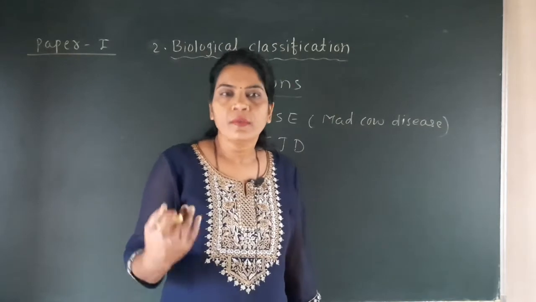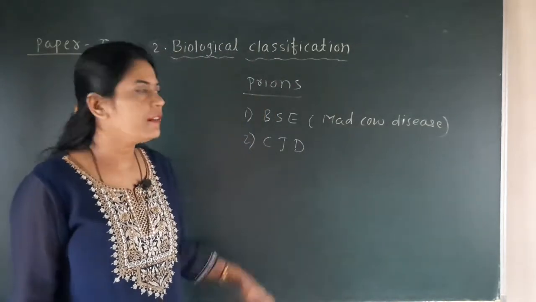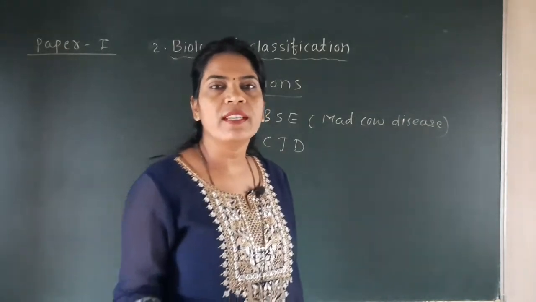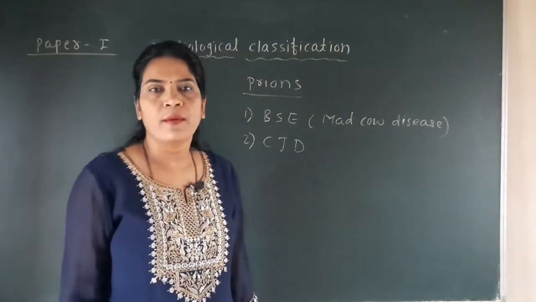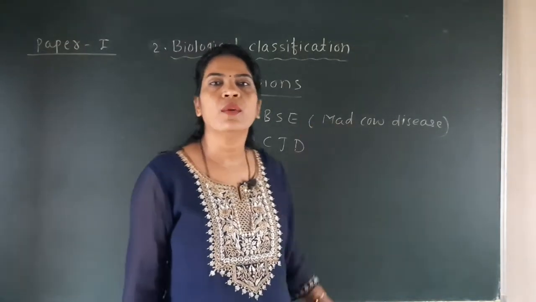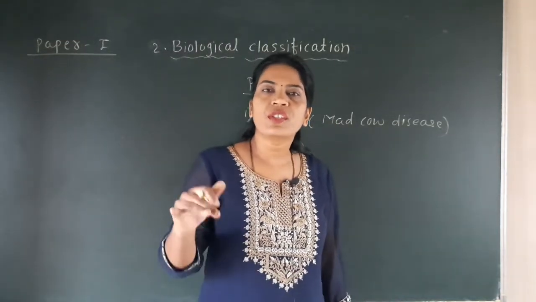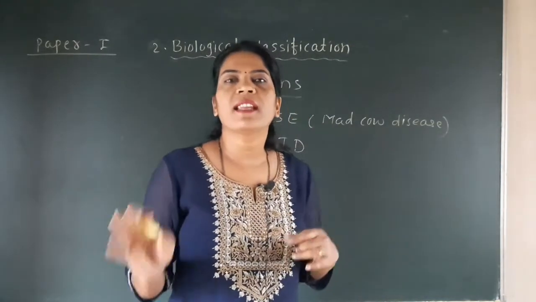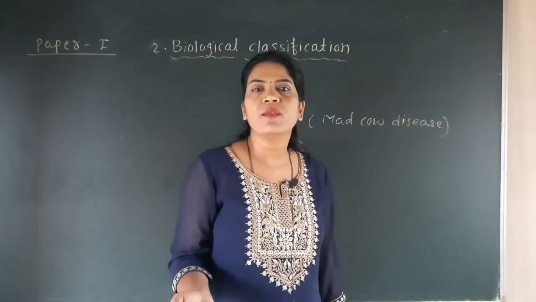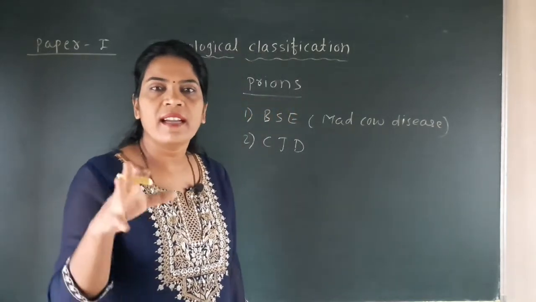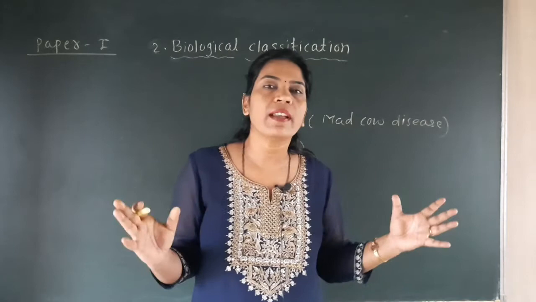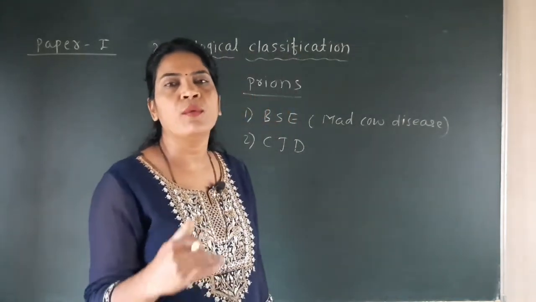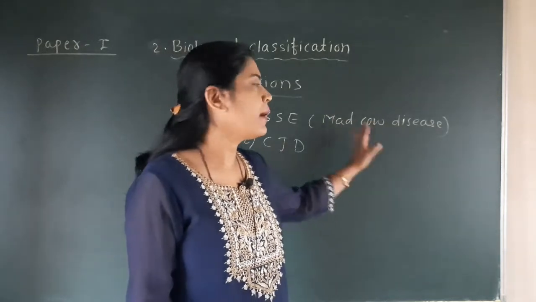Why is the other name for the first disease mad cow disease? Because the cow which has infection of this prion develops the disease and has trouble to stand or to walk. The cow cannot stand properly, cannot walk. It becomes nervous and sometimes violent. It sometimes becomes nervous, sometimes aggressive, violent. So this character makes the cow mad, and that's why it is called mad cow disease.